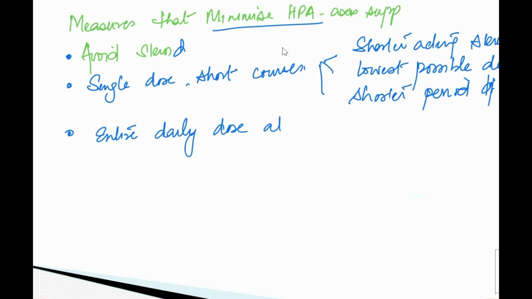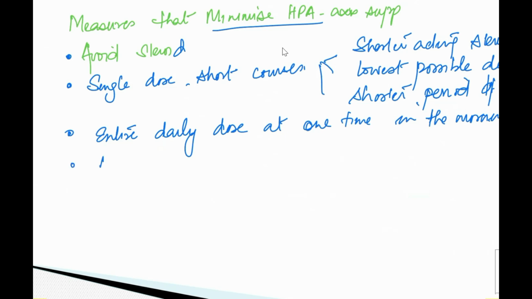इकट्ठा दे दो at one time. Let's say in the morning, rather than giving it at a frequent interval. So they say if you are going to give a single dose, that is going to cause less HPA axis suppression rather than giving it 2 times or 3 times. ठीक है?